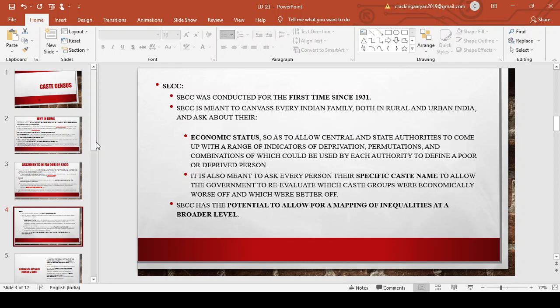So if the government has the data from the caste census, then they would know that, okay, OBCs in the creamy layer are in a better economic position, so we should not provide reservation to them, or other castes do not have a good economic condition, or whatever criteria they take into consideration, then we should give them the reservation. So this will help the government. However, the SECC has not been conducted after independence. Only the castes were enumerated in 2011, but the data was not used, and was not even released by the then government or the present government. So that is the SECC.